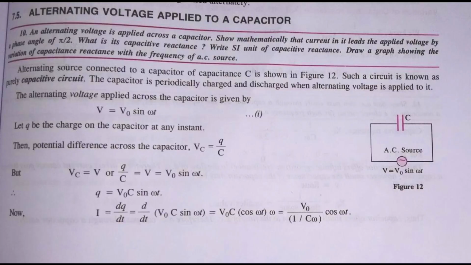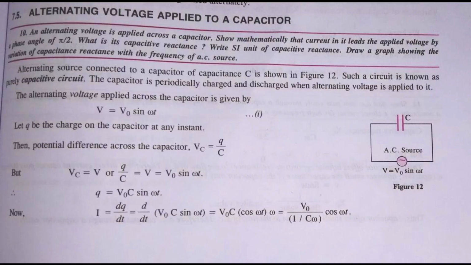First of all, as the voltage is applied, we are aware of the formula of the alternating voltage: V is equal to V naught sine omega t. Let Q be the charge on the capacitor at any instant, and we know the formula of the potential difference, that is equal to Q upon C. But in this case we can replace V_C with V, that is the alternating applied voltage. Then interchanging the terms, we get the value of Q as V naught C sine omega t.